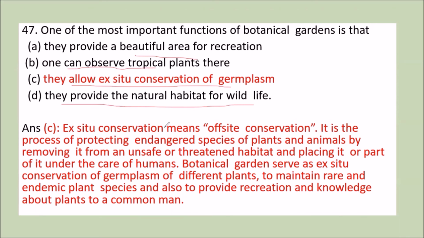Now, first we should know what is this ex situ conservation. This ex situ conservation means off-site conservation. That is, it is a process of protecting the endangered species of plants by removing it from unsafe or threatened habitat and placing them in a safe place. Now, this botanical garden, they serve as ex situ conservation of germplasm of different plants to maintain their rare endemic plant species, and they also provide recreation and knowledge about these plants to common man. So option C is the correct answer, that is they allow ex situ conservation of germplasm.